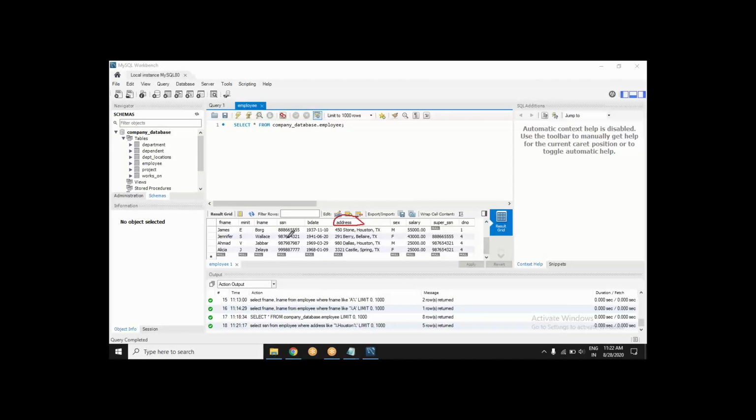How I was mentioning conditions, I was mentioning conditions on salary, salary greater than this, less than this, gender, less than this, that than this. So it represents gender, but in my data it is written as sex. So I have to write sex in my query. Same way I have written address.